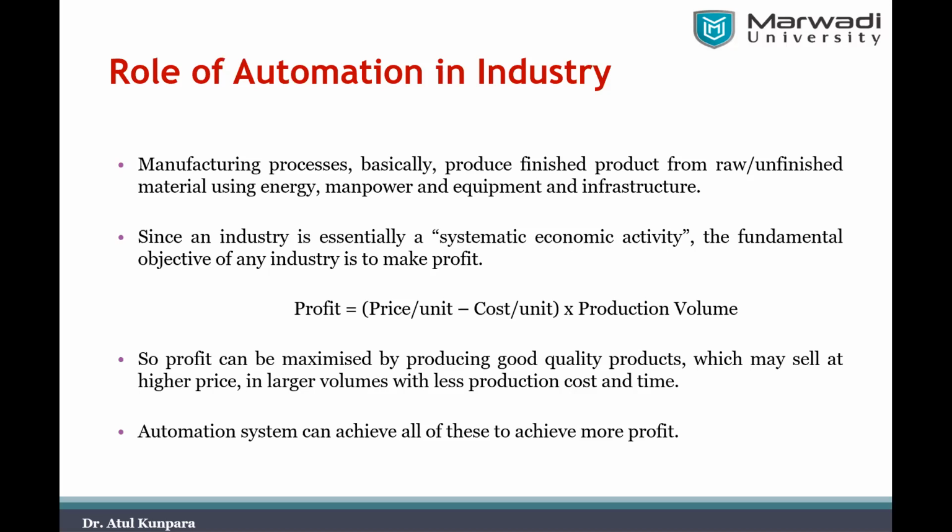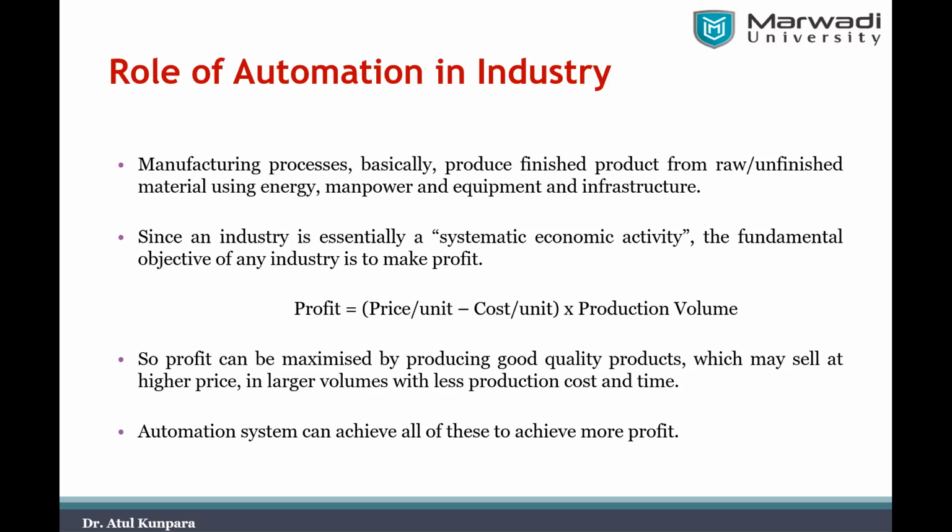That means for a product you are producing in your plant, what is the cost of production and what is the selling price? If you take the difference of these two and multiply it by the production volume, that is, the number of products you are producing per day, then you will find the per day profit.